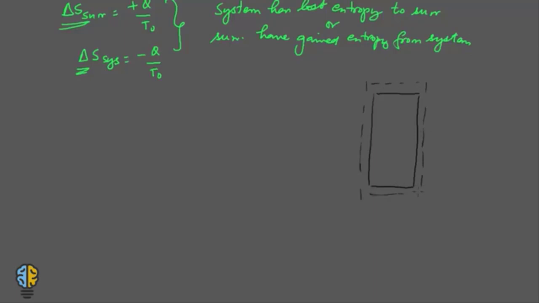Now we have a system over here. It can be any system. Let's not go into the nitty-gritties of it. Just consider the system. It is giving some work input to the flywheel. So let us say this is the flywheel. Now what is happening is, if you look at this figure, the system delivers some work to the flywheel. So there is a work transfer from system to the flywheel. Now in this flywheel, there is some energy which is stored, and this energy which is stored in the flywheel is in fully recoverable form.